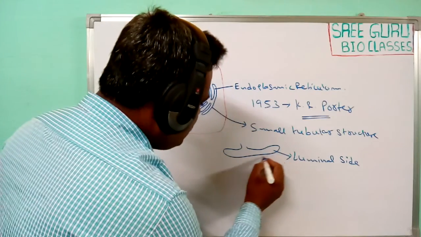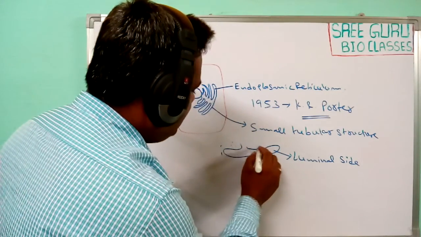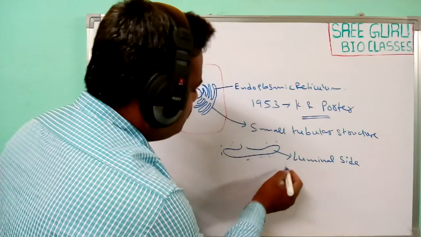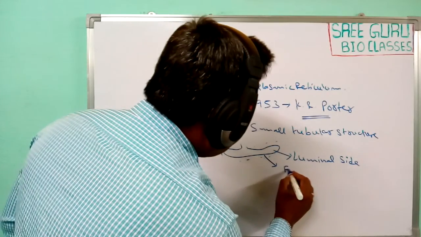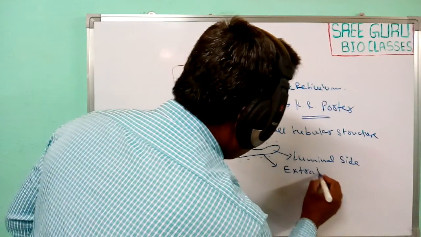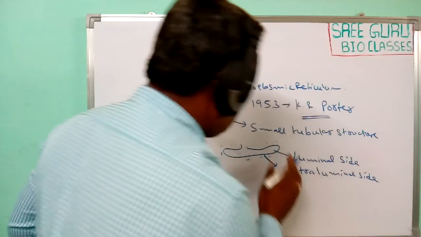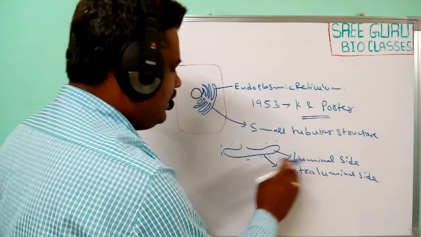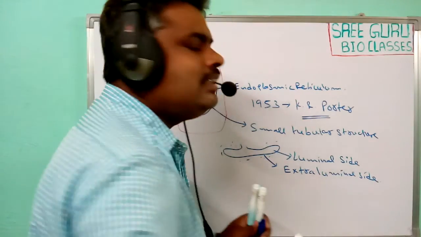Next, the outside, which is exposed to the cytoplasm side, is known as the extraluminal side. So the inside portion is known as the luminal side and the outside portion is known as the extraluminal side.